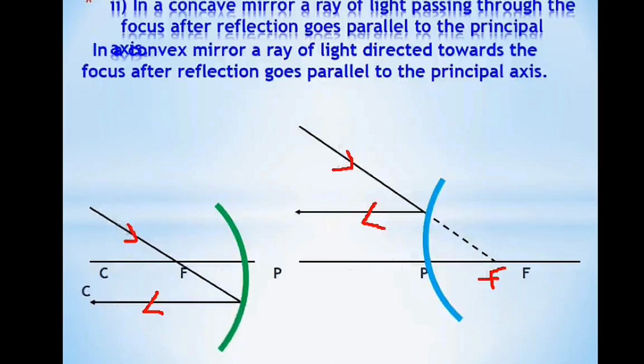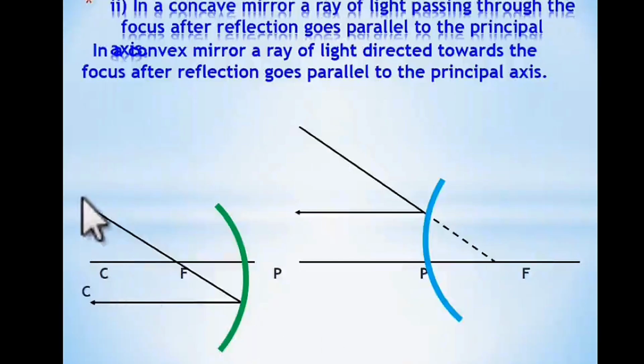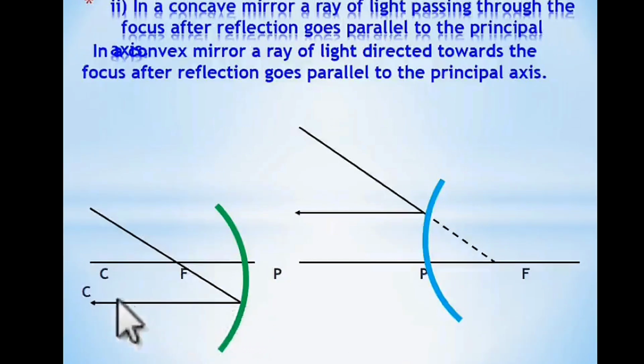So the first rule: the ray which is traveling parallel to the principal axis after reflection goes through F. The second rule: if any ray going through the principal focus strikes the mirror, it reflects back and goes parallel to the principal axis.